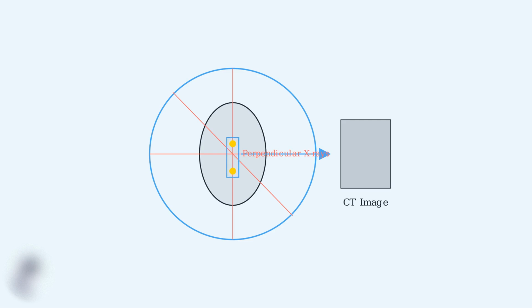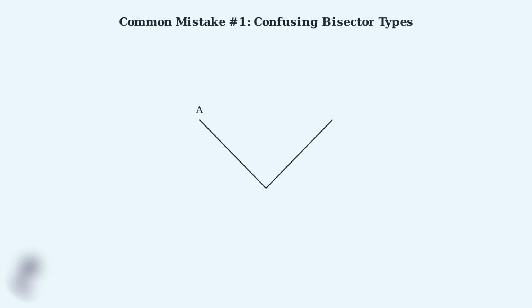This mathematical precision allows doctors to see inside the human body without surgery, saving countless lives through early diagnosis and treatment planning. Geometry literally helps save lives in modern medicine. Let's examine the most common mistakes students make when working with angle bisectors and perpendicular lines.